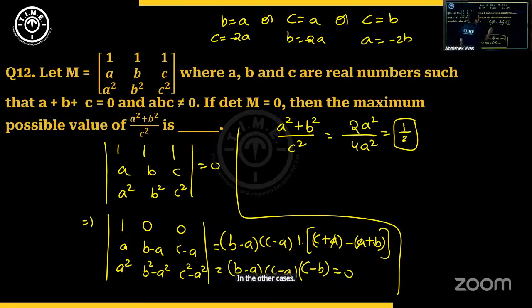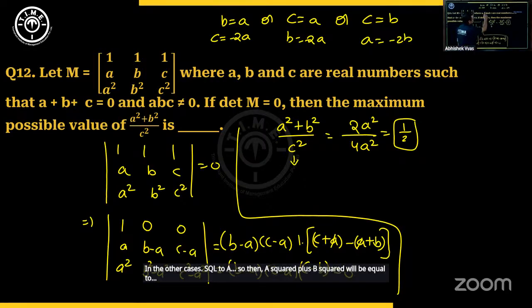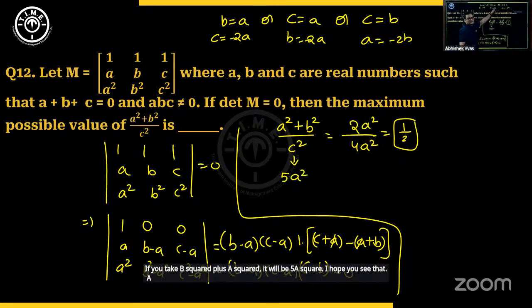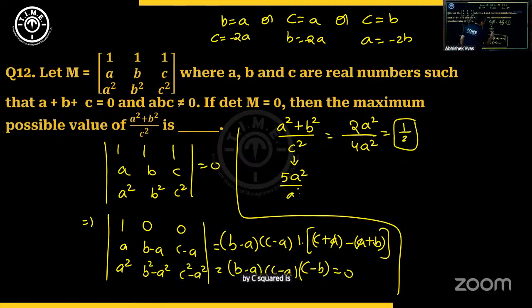C equal to A. So then A square plus B square will be equal to, if you take B square plus A square, it will be 5A square. I hope you see that. A square plus 4A square will be 5A square. By C square is again A square, it will become 5. In the second case, we're getting 5.